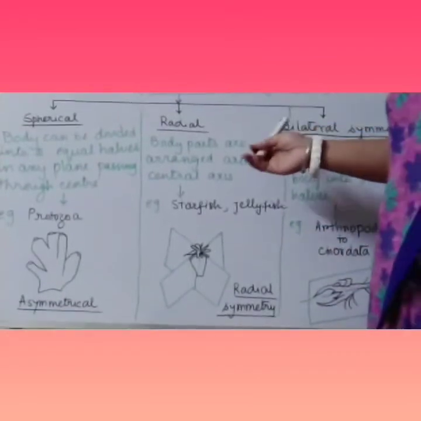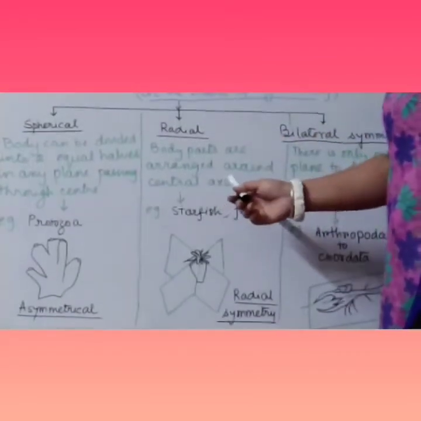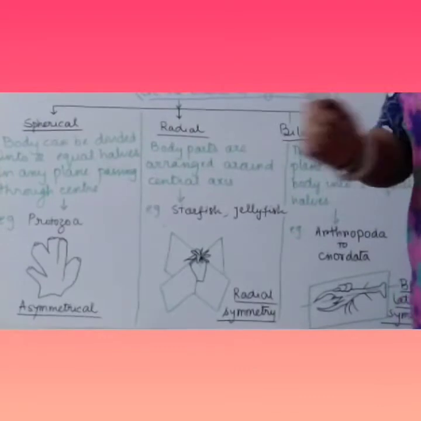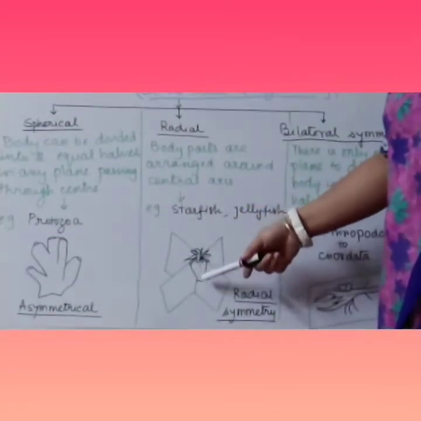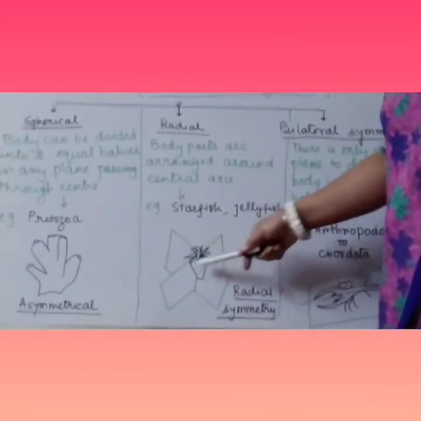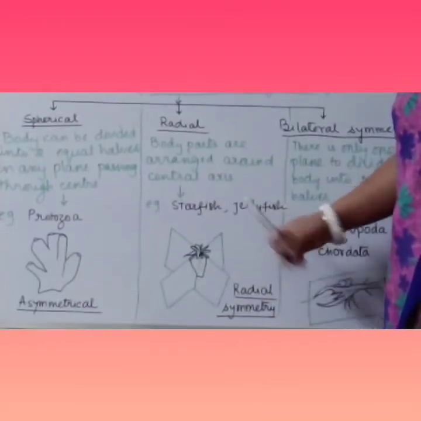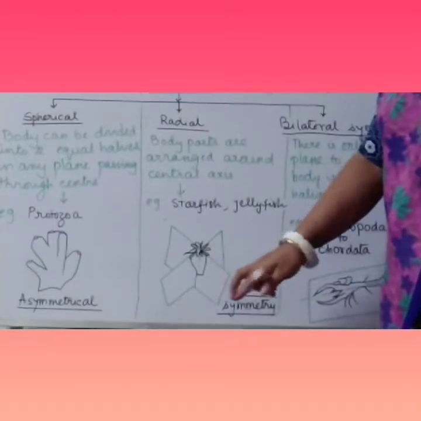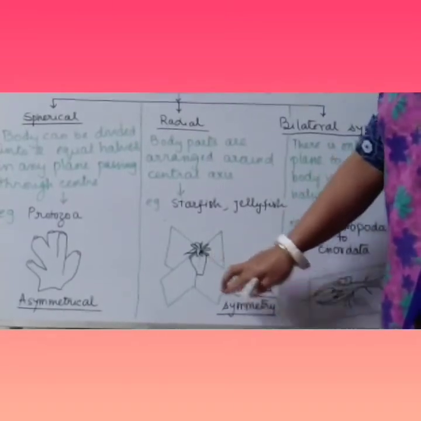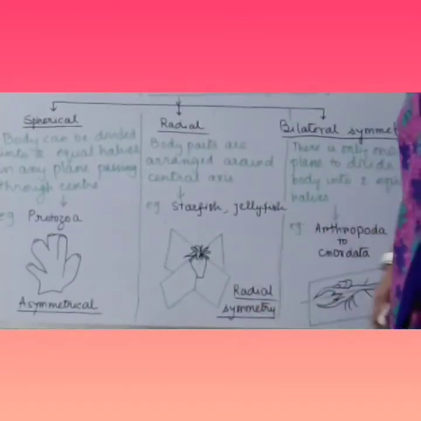In radial symmetry, body parts are arranged around the center of the axis. Starfish and jellyfish are the examples. This type of symmetry is known as radial symmetry.